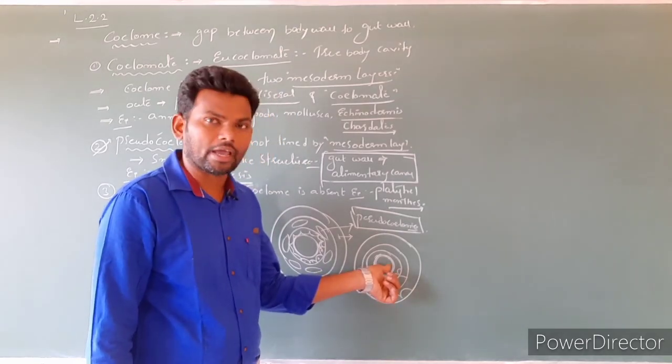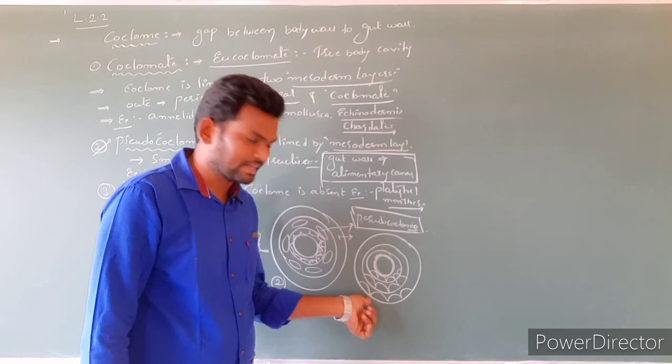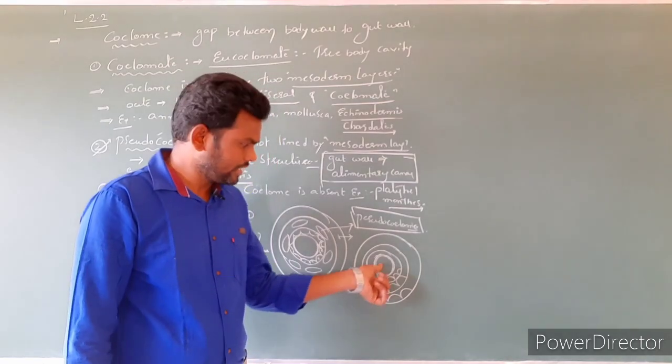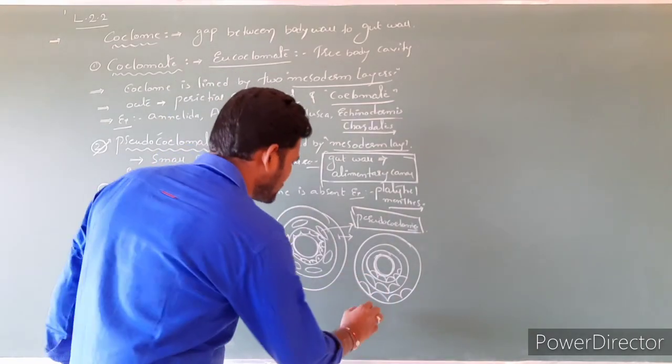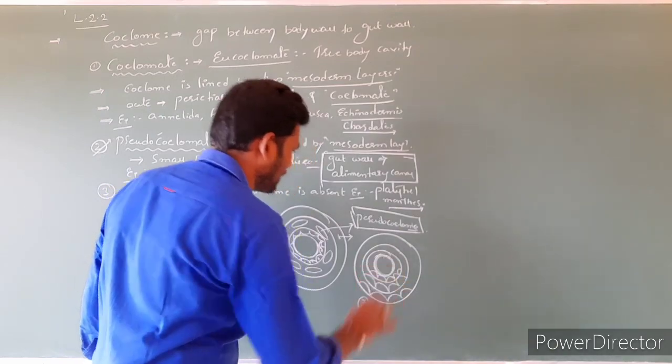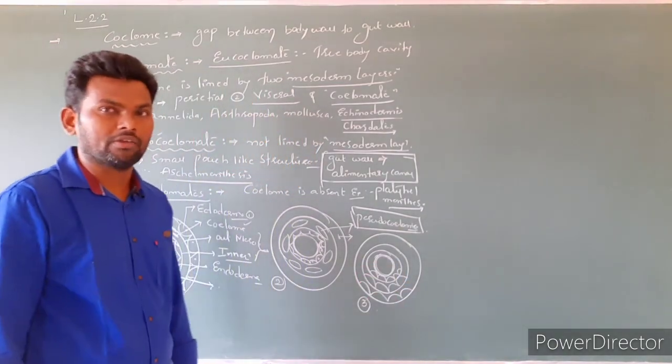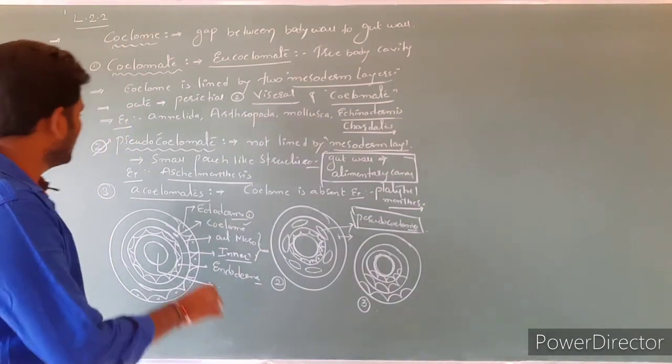So this is the elementary canal. This outer surface we can consider as the body wall. So here coelom is absent. So this is the acoelomate diagram. Acoelomate. Very simple diagrams are given. Clear? Next,